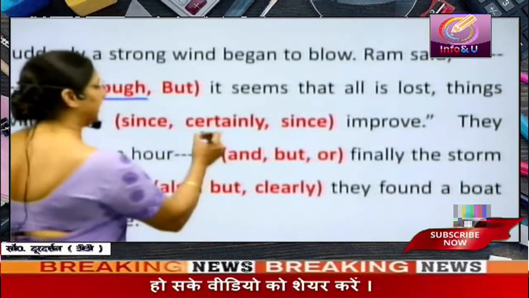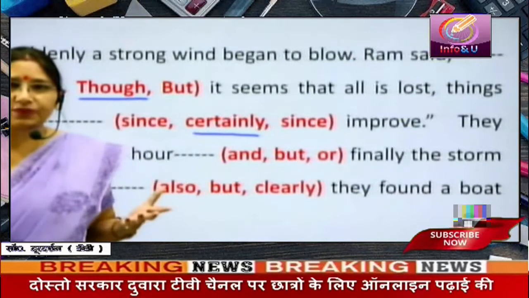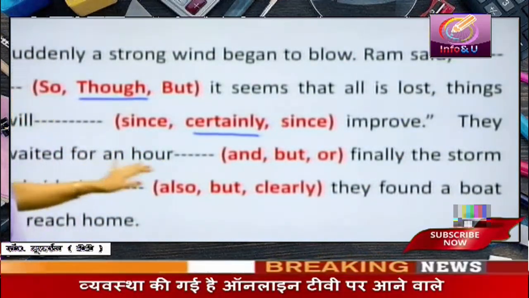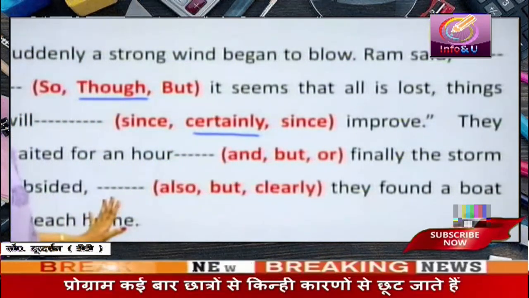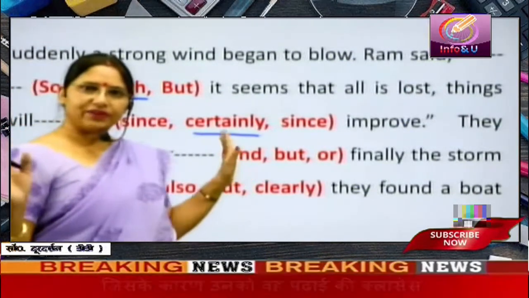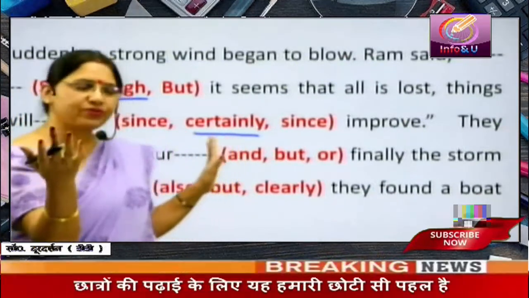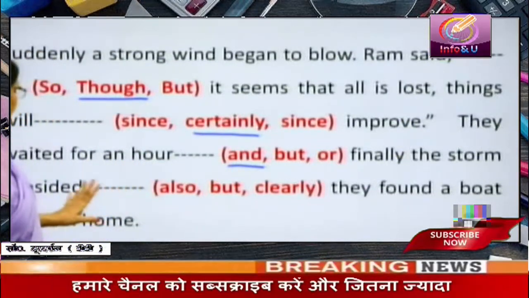Certainly improve. Why certainly? Because we wish to emphasize the fact that things will improve. Certainly improve. They waited for an hour. Finally the storm subsided. These are two pieces of information. They waited for an hour, and we are adding the information that the storm subsided. For that we will use and, because we are adding information.